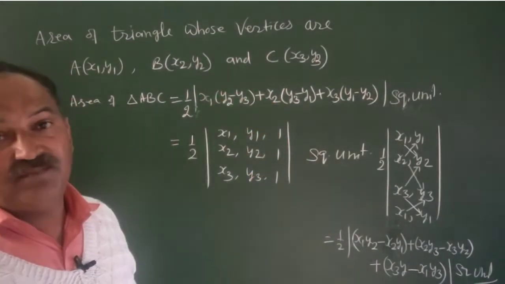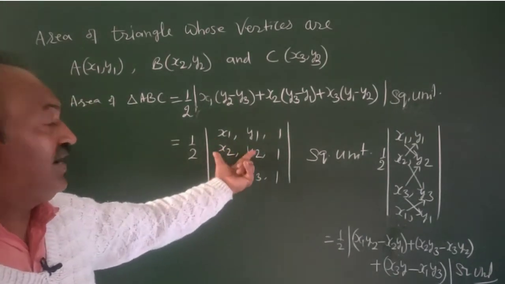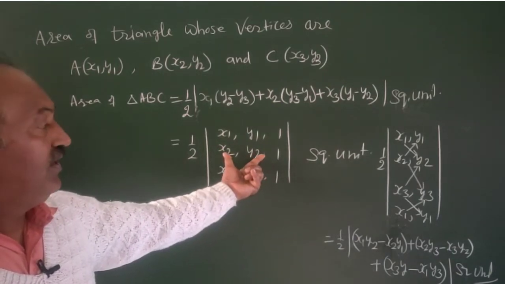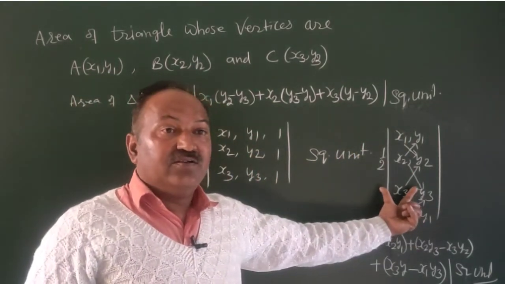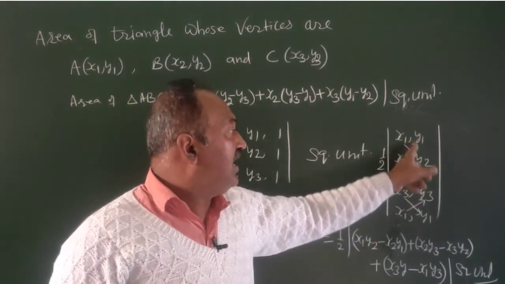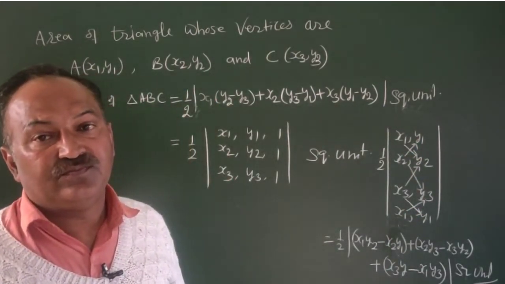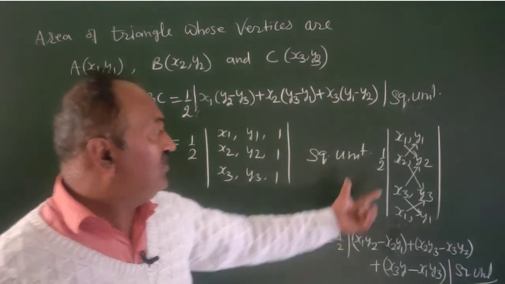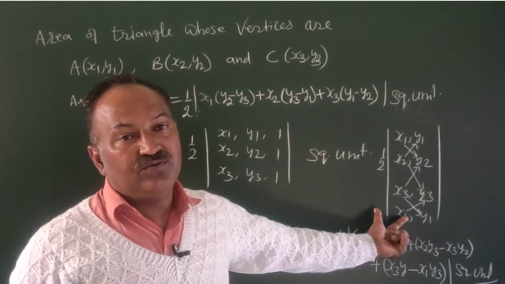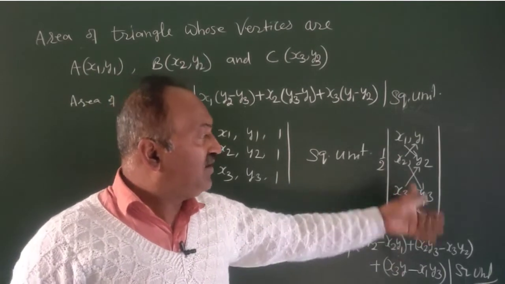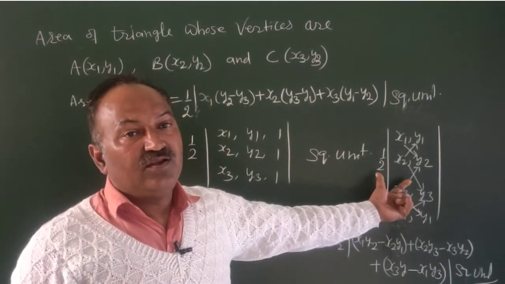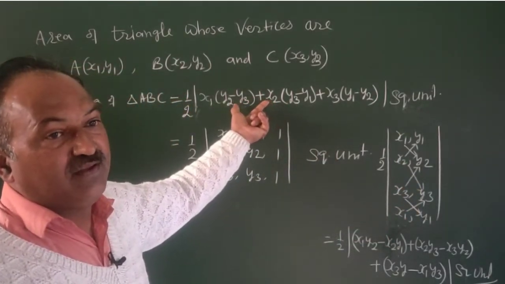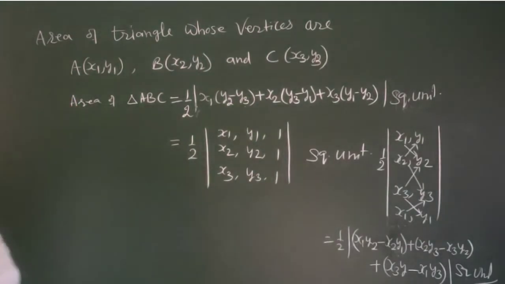Otherwise this is the formula. This is also the formula. This is the matrix method. We will discuss how to solve this matrix, and this is also the trick to find the area of the triangle whose vertices are given to you. You can adopt this method directly. You can also adopt this method from a computation point of view, and for subjective questions also. But first preference will be given to this formula. That's all.